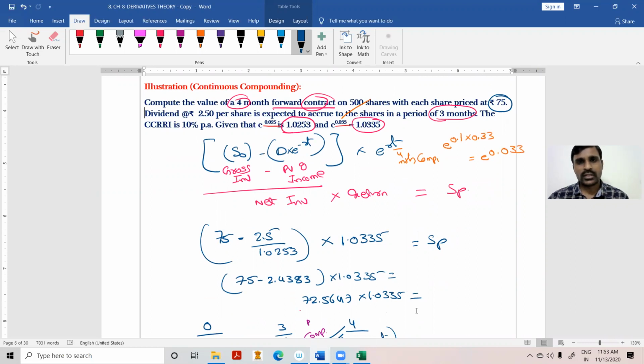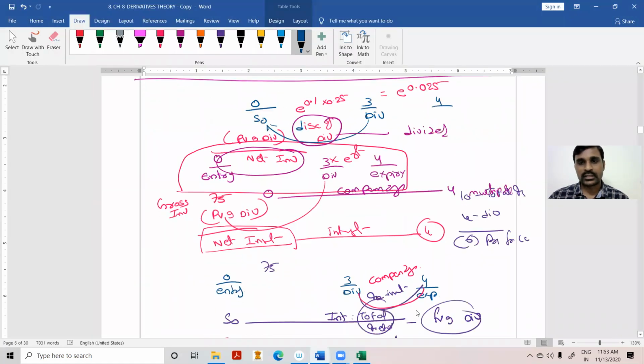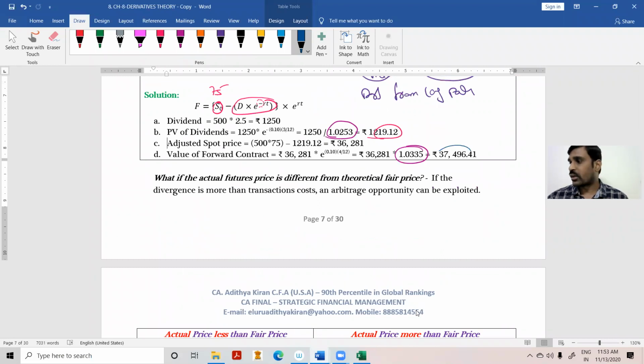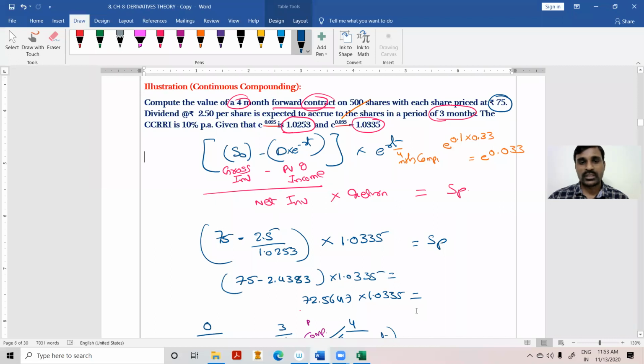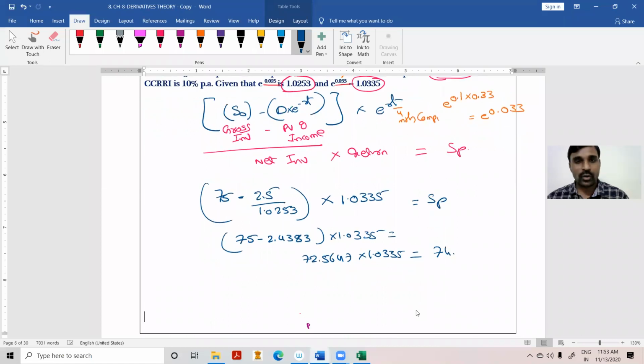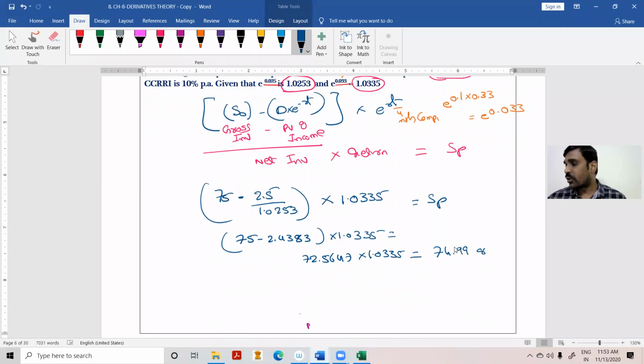That is the case. 75 into 500 is 37,500. Yes, I think we will get the same answer. Yes, 37,500. Okay, we have done it correctly. Even though the figures appear somewhat unusual, our concept is the same. It will be 74.9925, that is 74.99 or 75 rupees.